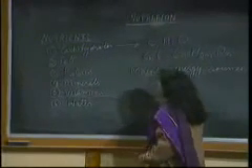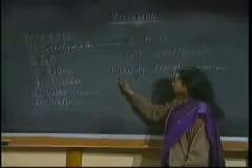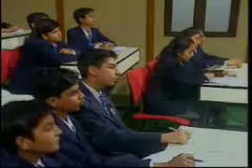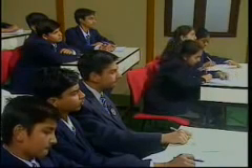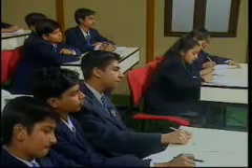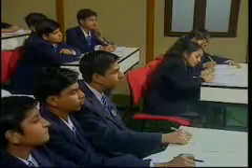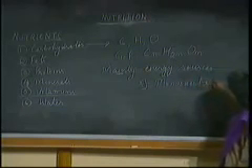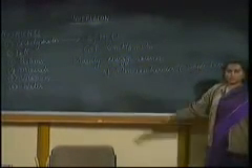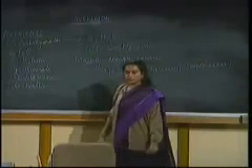Now let us talk about the classification of carbohydrates. The carbohydrates are basically classified into number 1, monosaccharides. Monosaccharides are simple sugars. They cannot be further hydrolyzed.